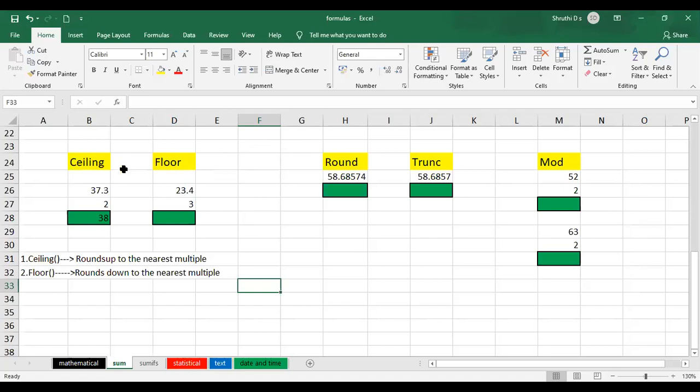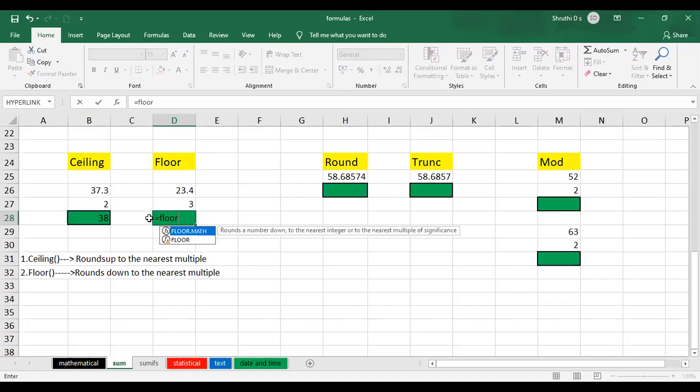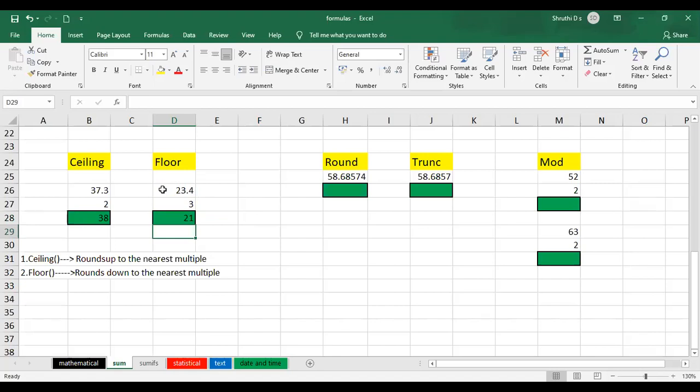Similar to ceiling, we'll just consider for floor. So 23.4 and the multiple I have taken as 3 here. So the formula will be floor of the number, 23.4, and comma, and the significance, the multiple, is 3. Just close the brackets and press enter. It rounds it down to the previous multiple. If I remove this decimal point, still it is 21.